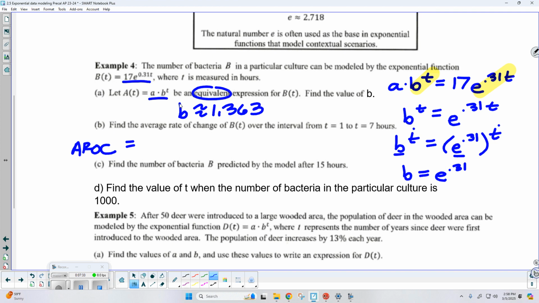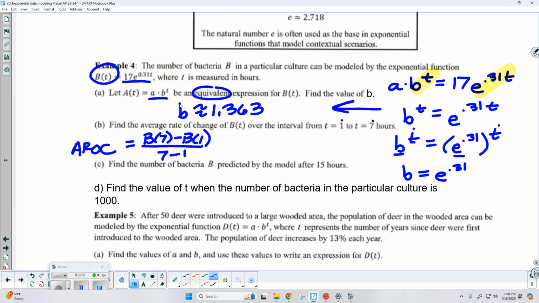So I want to go from these values 1 to 7, and it doesn't matter, let's go in this direction. So I'm going to go ahead and start out by saying b, because remember, that's what my function is called, b of 7 minus b of 1. So the difference of the y values, the function notation was your output y's, divided by the difference of the x's. So I'll just say 7 minus 1.